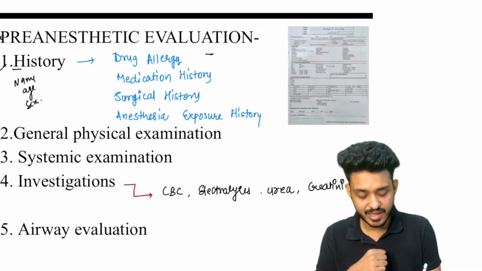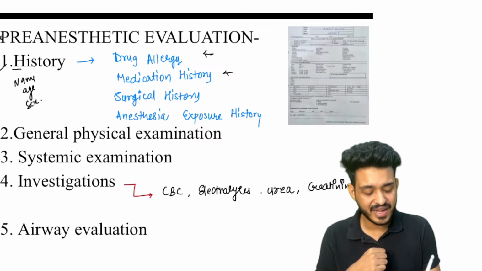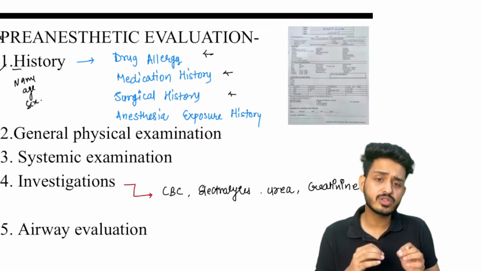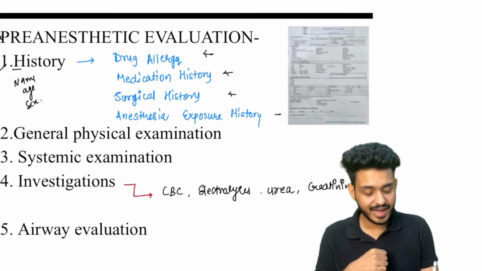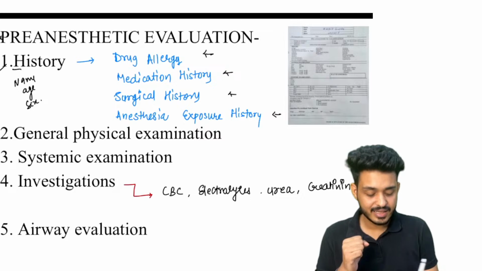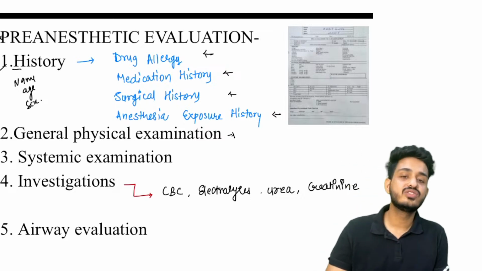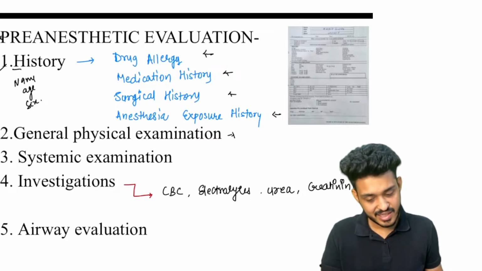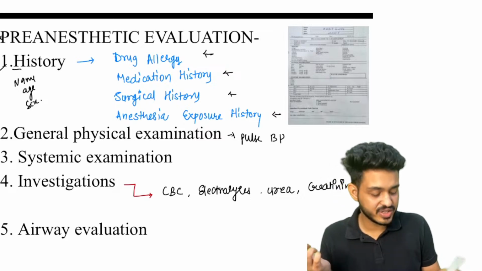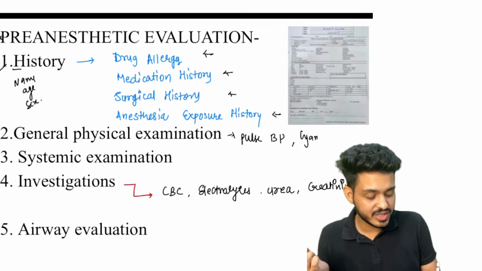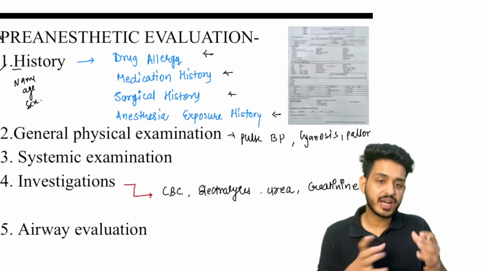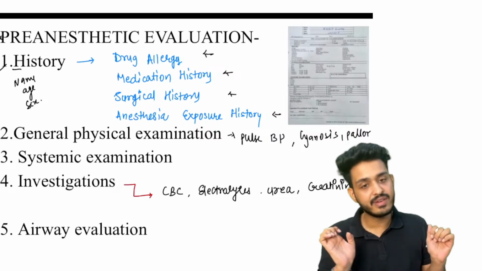In history, we are taking drug allergy history, we are taking medication history, what are the drugs he is consuming. We will also talk about surgical history and anesthesia exposure history. So that is the history that the person will take. Second thing we will be doing is general physical examination. In general physical examination, we will be looking for pulse, BP, whether the patient is having cyanosis or some kind of pallor. So we will try to assess whether he is fit and fine for the surgery.